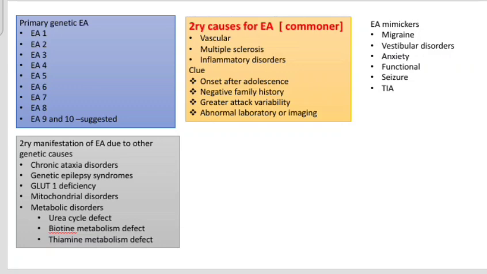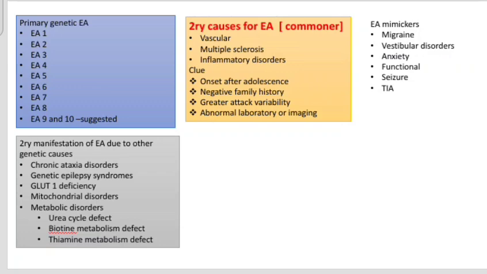Then, when we consider this orange box, secondary causes of episodic ataxia, I want to highlight that comparing the secondary causes and the primary causes, the more common group is the secondary causes. There's a huge list of causes under secondary causes, which we'll see in a coming slide. Some common features of secondary causes are onset after adolescence, negative family history, greater attack variability, and clinically, radiologically and laboratory-wise abnormal investigations. Now, those are secondary causes.